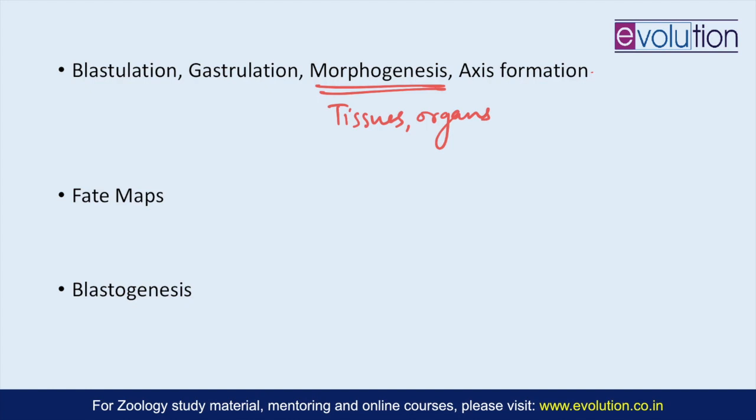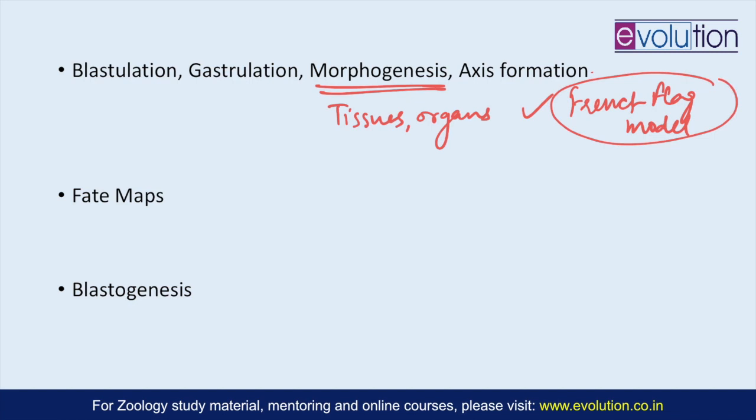And to describe the morphogenesis process, the French flag model is very important, and you can use it as an example to write the answer for morphogenesis. So in this section, direct questions are asked: what is a morphogen? Describe morphogenesis with respect to frog or chick. So you can easily answer that, and thus you should prepare the French flag model of morphogenesis.